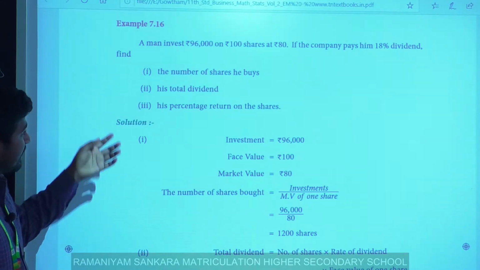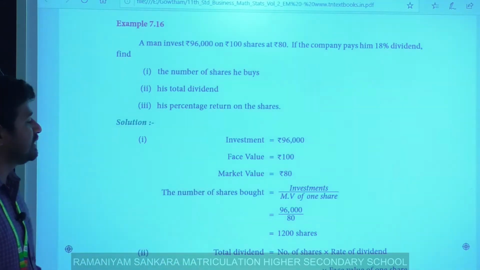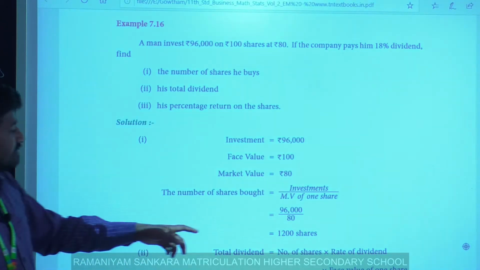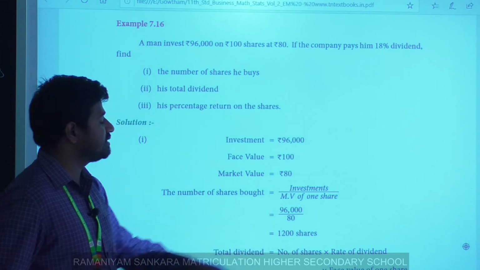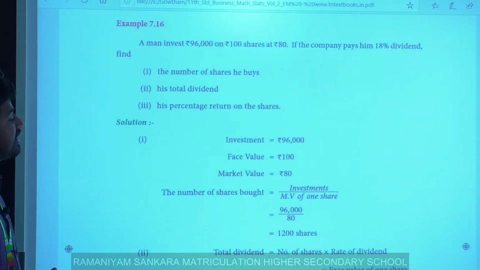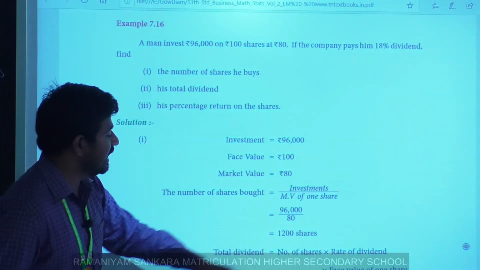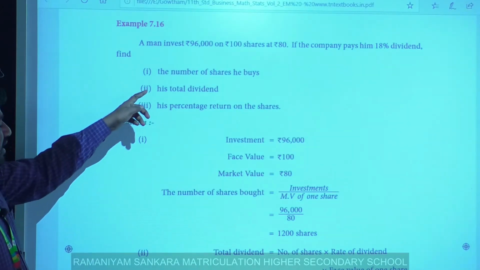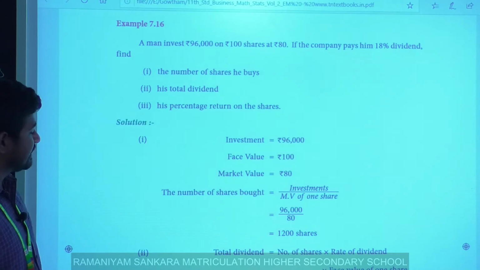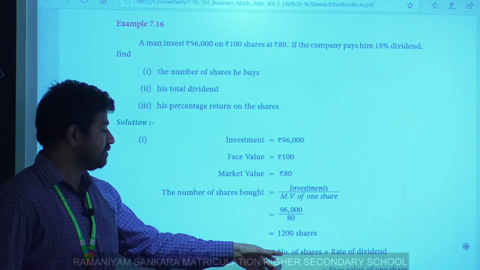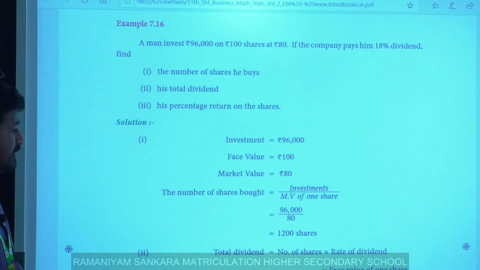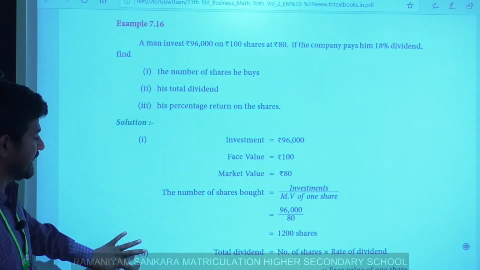We write the formula. Number of shares bought equals investment divided by market value of one share. We know that investment is 96,000, market value of one share is 80. Divide this, we will have the result 1,200 shares. Next we have to find the total dividend. So total dividend equals number of shares into rate of dividend into face value of one share.